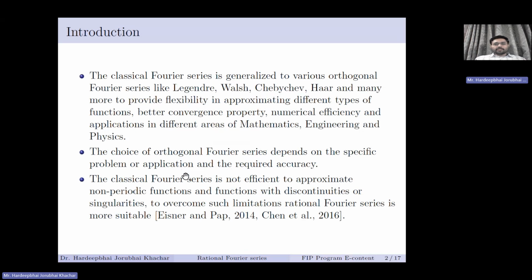So here we are going to talk about rational Fourier series. There are some drawbacks of classical Fourier series. Like if we want to deal with functions with discontinuities or which are non-periodic in nature, then the classical Fourier series is not very efficient, and rational Fourier series is more suitable, as already discussed by Eichner and Pap and Chen and others in their respective papers.